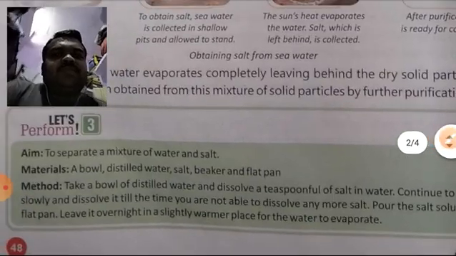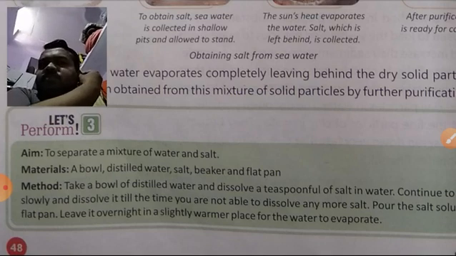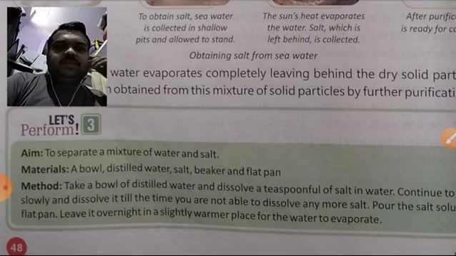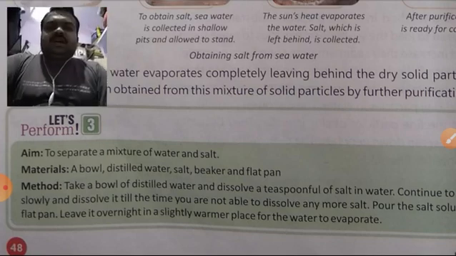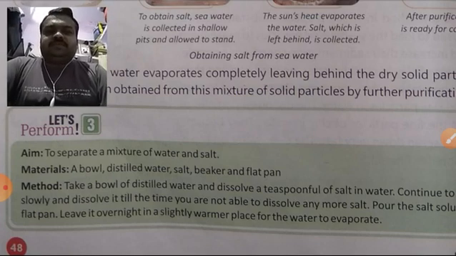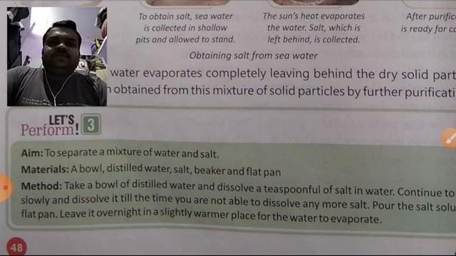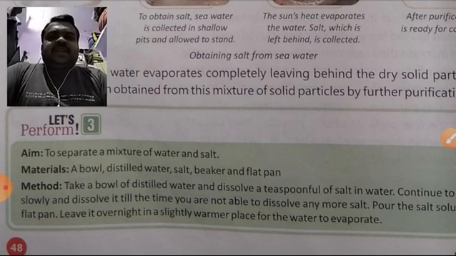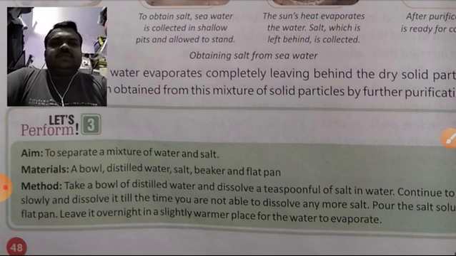Let's perform. The aim is given here: to separate a mixture of water and salt. You need a bowl, distilled water, salt, a beaker, and a flat pan. Take a bowl of distilled water and dissolve a teaspoonful of salt in water.